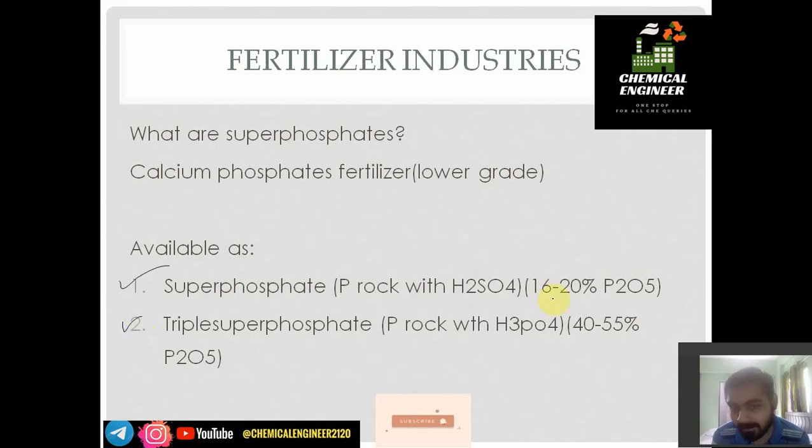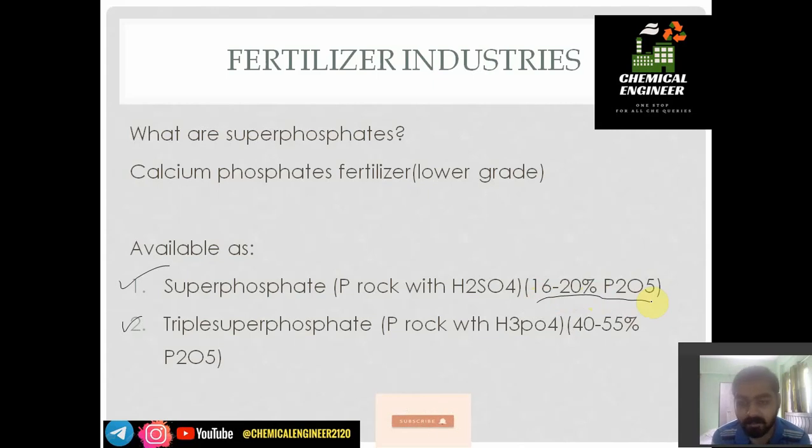P2O5 is the main constituent of phosphorus fertilizers. 16 to 20% P2O5 is present in superphosphate, while in triple superphosphate 40 to 55% P2O5 is present.